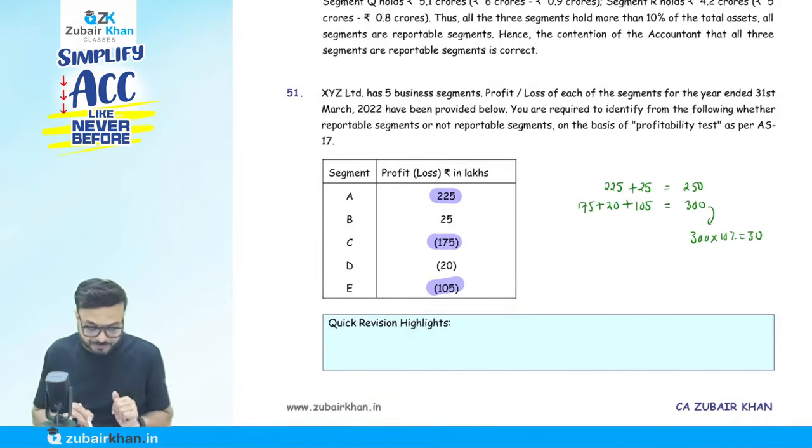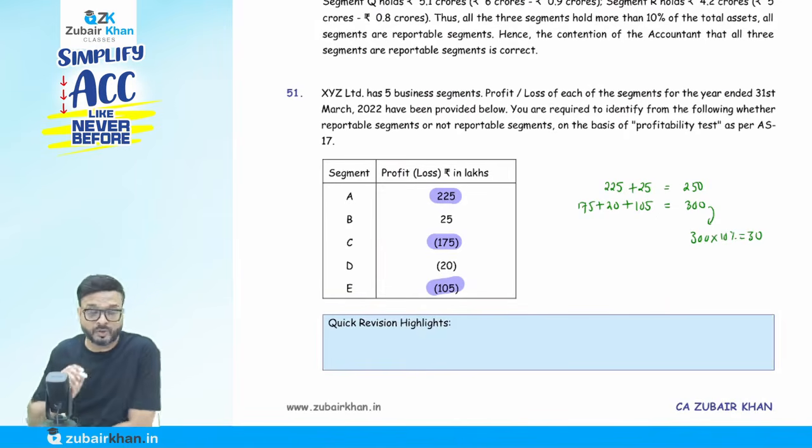Now question 51. XYZ Limited has 5 business segments, and the profit or loss of each segment for the year ended 31st March 22 has been provided below. You are required to identify whether each segment is a reportable segment or not on the basis of the profitability test. Very simple.